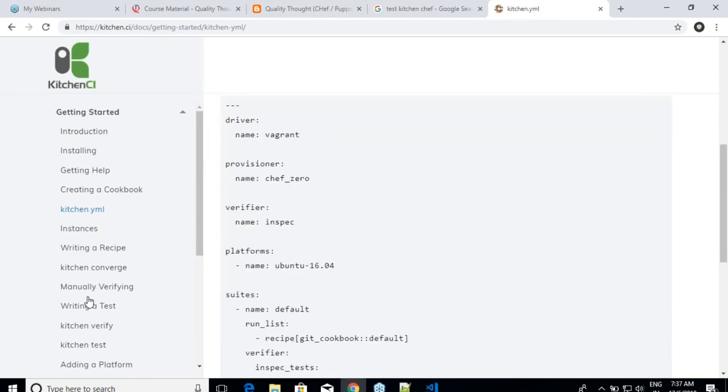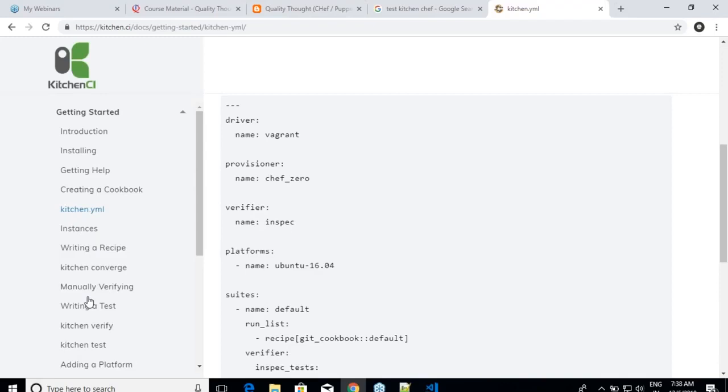Driver, it will tell you where your test environment is going to be. If you have installed Vagrant on your machine, your driver's name will be Vagrant. And then provisioner, as I said, who does this activity? Chef Zero is doing this activity, right? Verifier, InSpec, it is for test executions. We are not interested in that, but let us still write it because it is there.